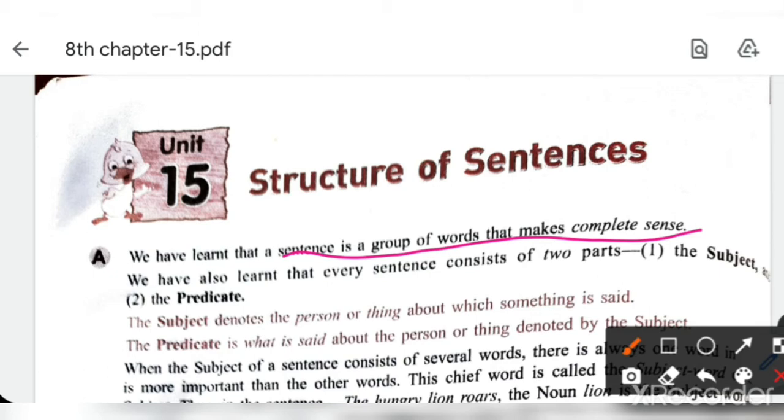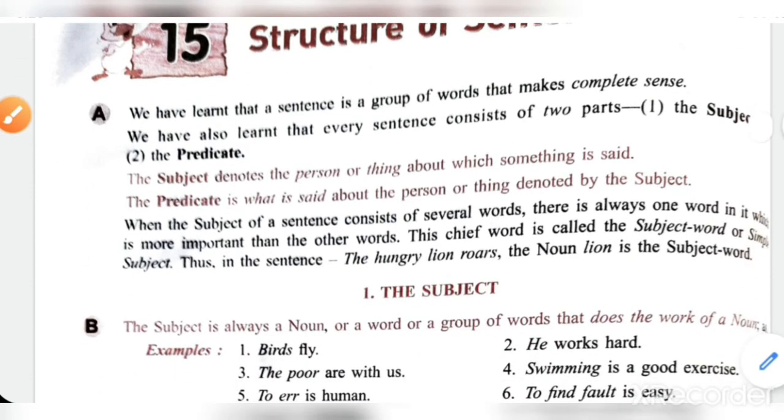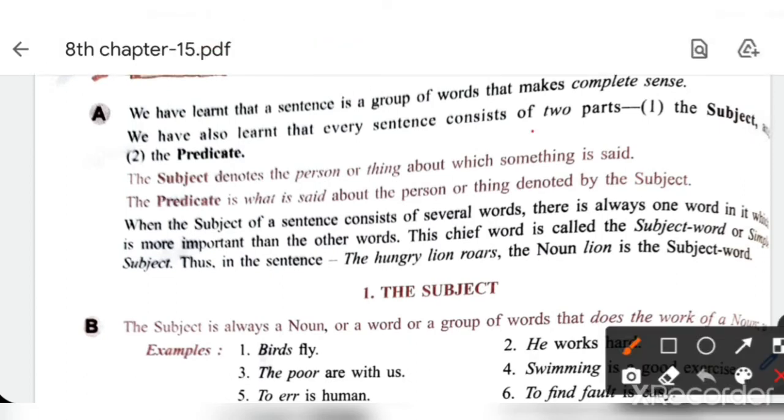And in the previous class you also studied that a sentence consists of two parts, subject and predicate. Now what is subject and what is predicate, that you know, but I am repeating the same thing here. See, the subject of the sentence denotes the person or thing about which something is said. Means subject always shows the person or thing. Understood?